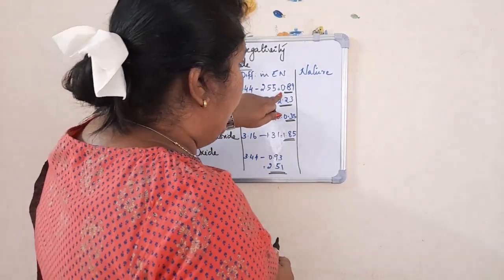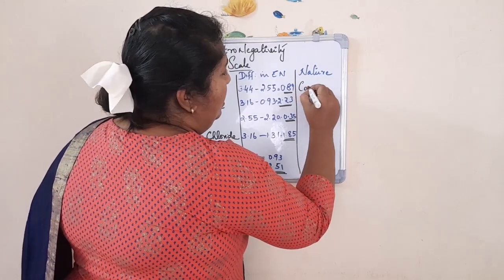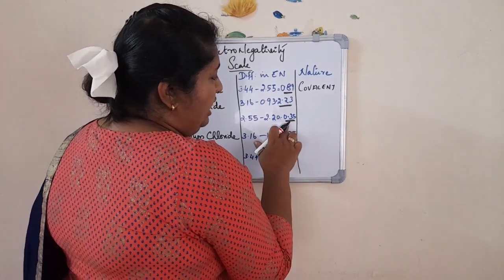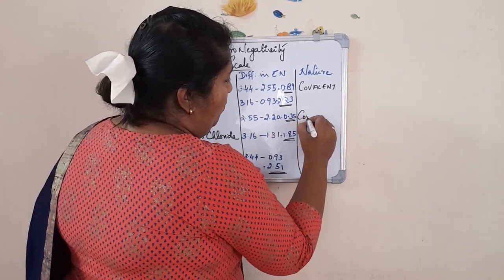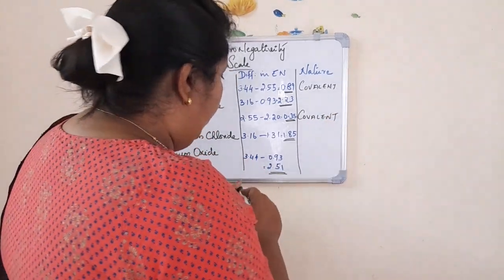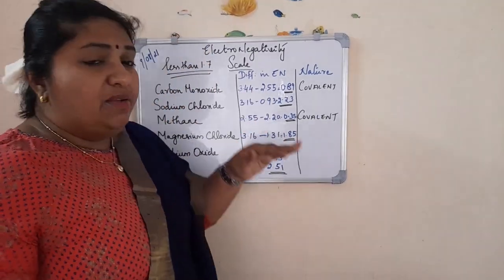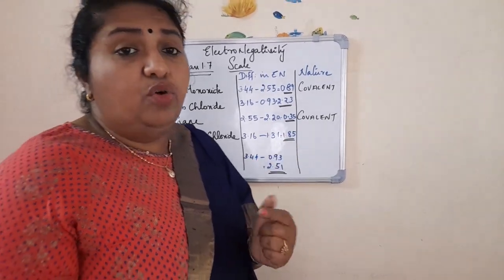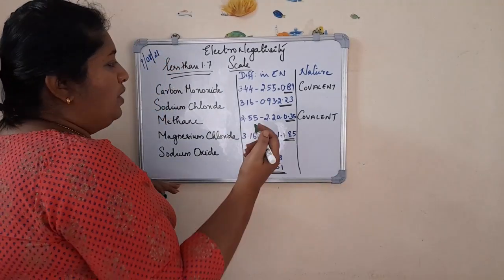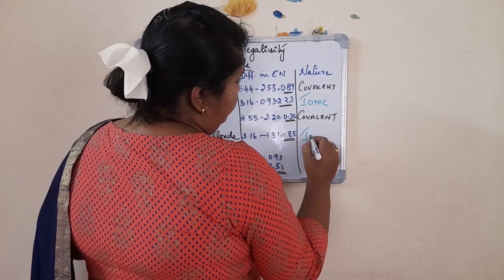See, here it is 0.85, 0.89. It is less than 1.7, so it will be covalent. Here also 0.35, less than 1.7, covalent. Now, what about more than 1.7? If less than 1.7 is covalent, then greater than 1.7 will be ionic.